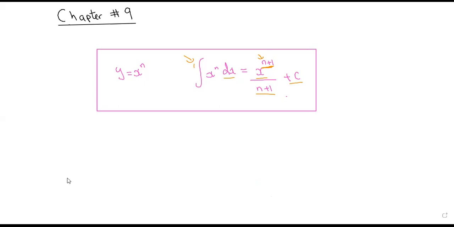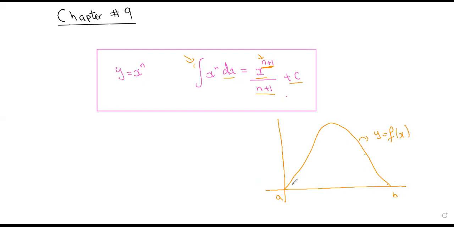For example, this is the y-axis, this is the x-axis. Let's say this is a curve, okay? So this point is A, this point is B, and let's say it is y equals f of x. In order to find this area that is under the curve, what am I going to do?